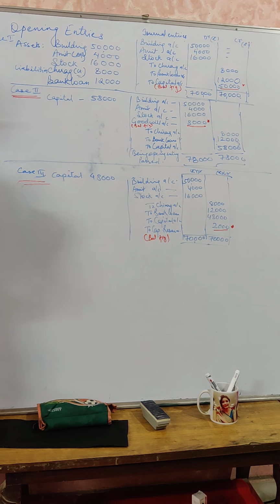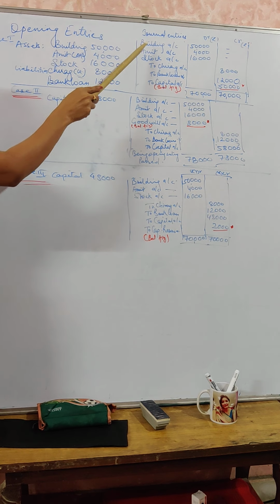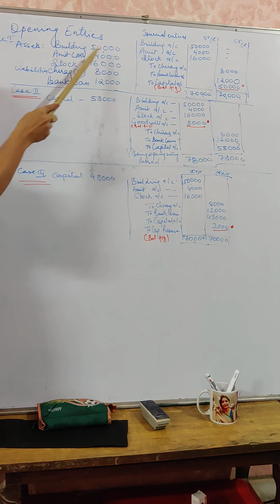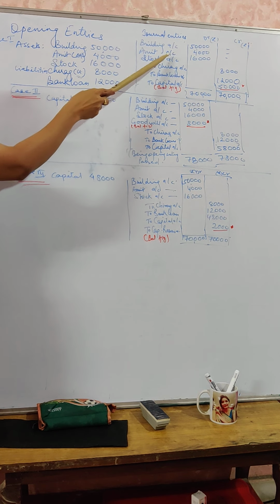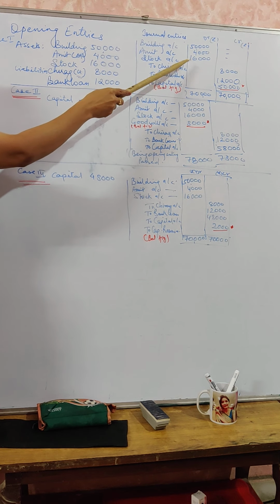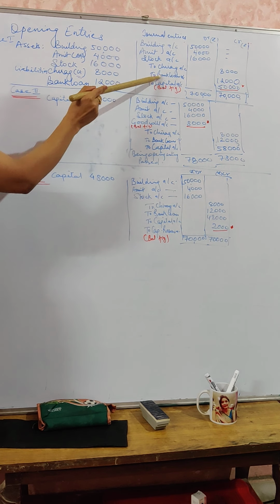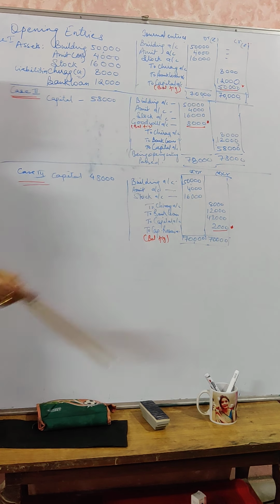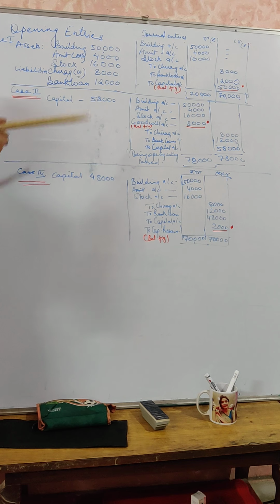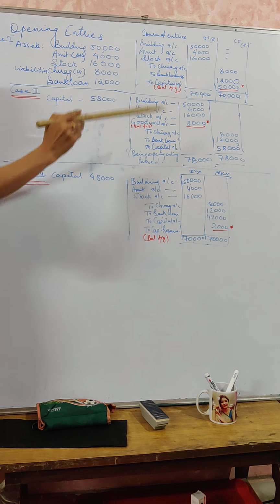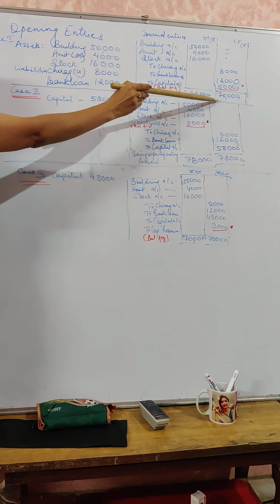Every time I told you that your credits must be equal to your debits. All assets need to be debited. Building account debited, Amit account debited because the debtor is mentioned, he is a debtor. Stock is an asset, so it needs to be debited. To Chirag account, Chirag is a creditor here, we have credited, and to bank loan, again it is a liability, needs to be credited. Means all assets need to be debited, all liabilities need to be credited. And the sum total of assets should be equal to your credits, but here your debit is not equal to your credit.